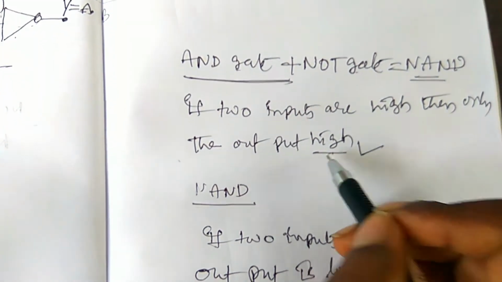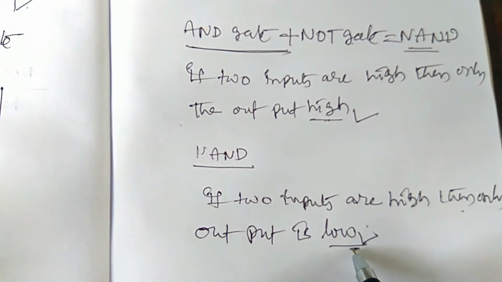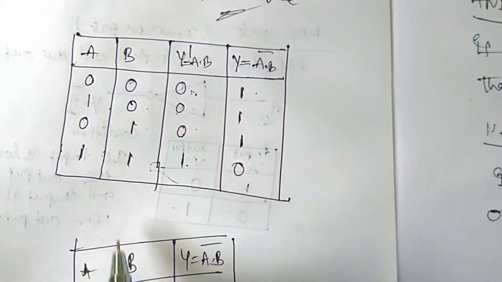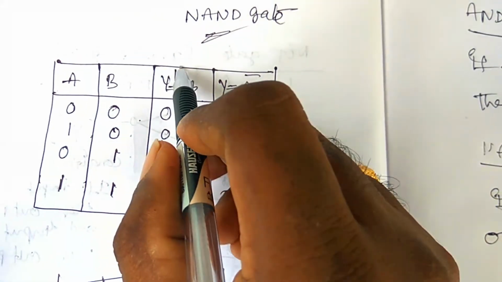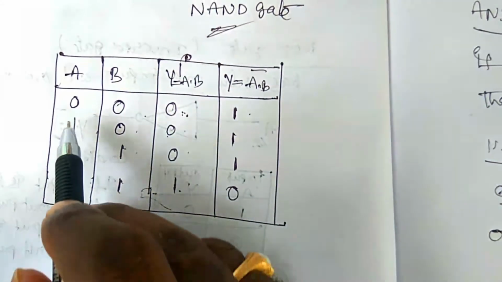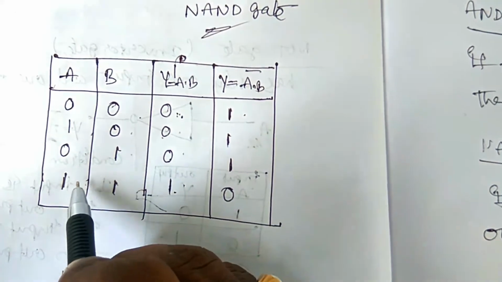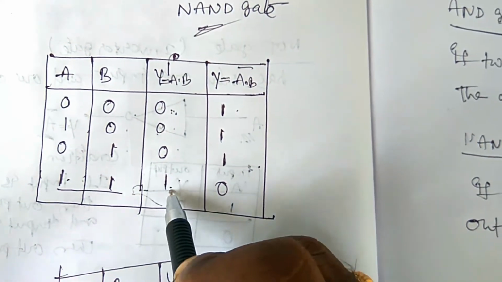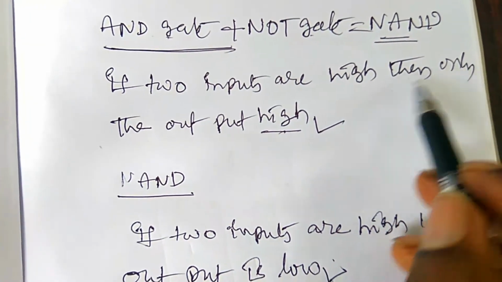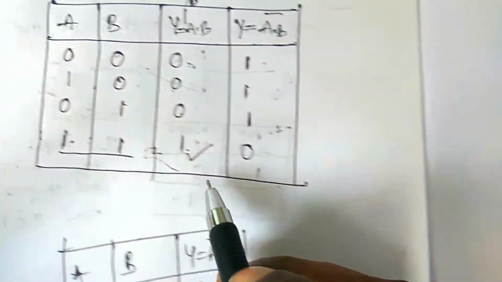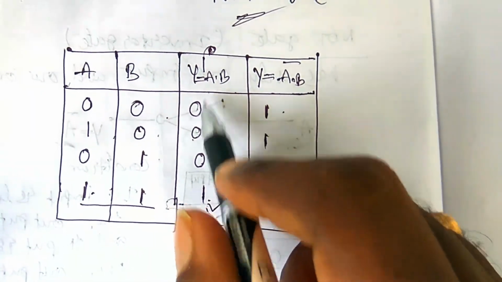If input is high, output is low. Right? Coming to the AND gate output: if two inputs are high, then only the output is high. Remaining all the conditions are low.